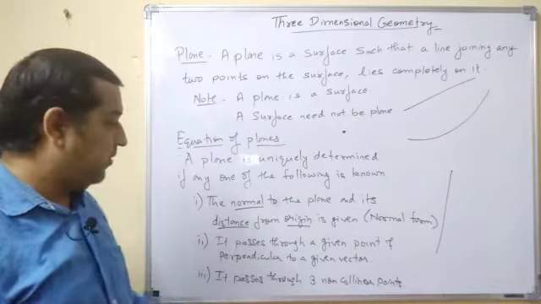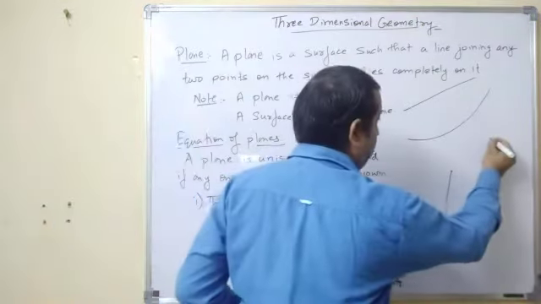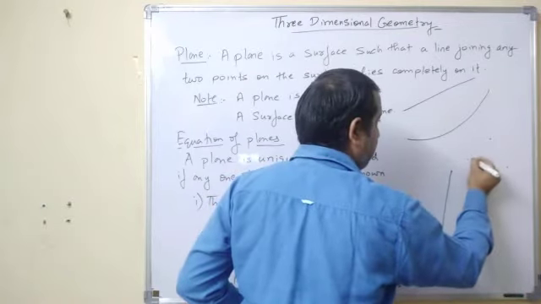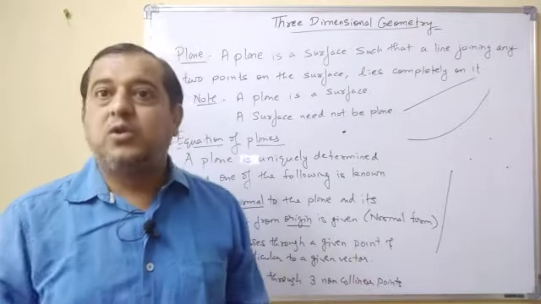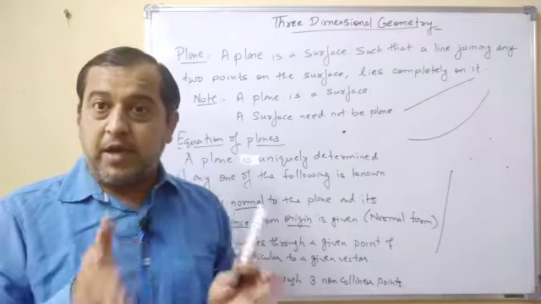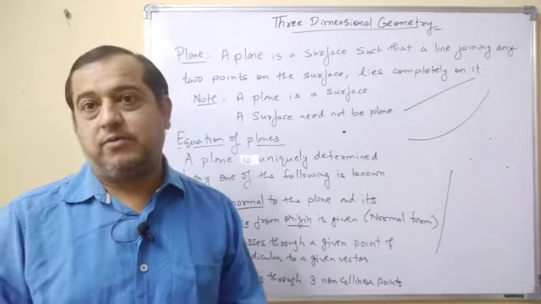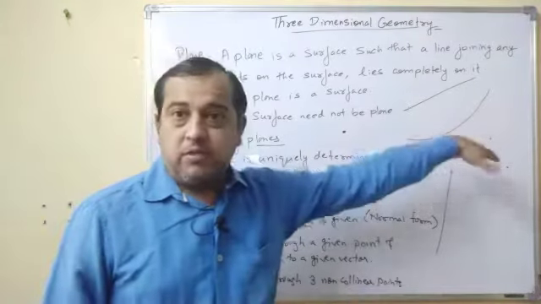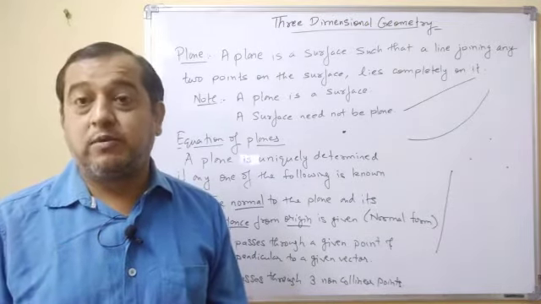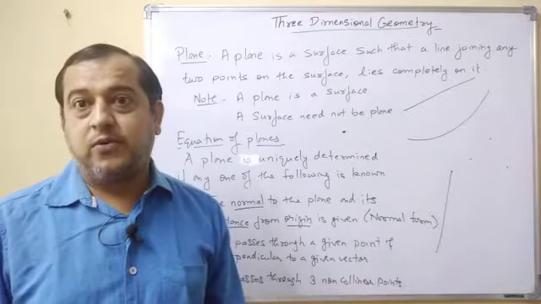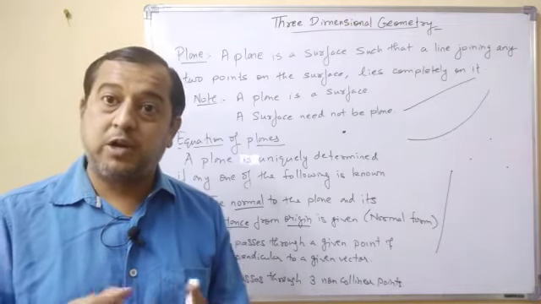Third one is it passes through three non-collinear points. Now see, if we have three non-collinear points, then if you join these three non-collinear points by line segments, you get a triangle. Now what is a triangle? It is nothing but a plane surface. Moreover, from these three points you can draw a unique circle also, which you have studied in your 10th standard. A unique circle passes through three non-collinear points.